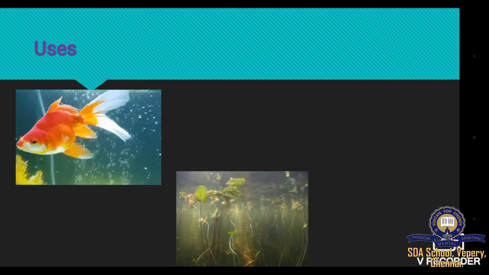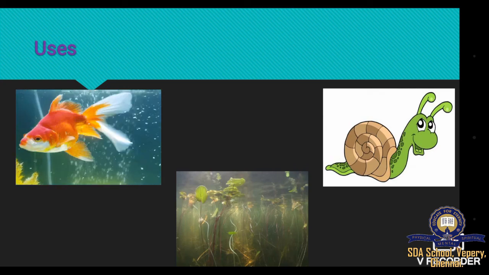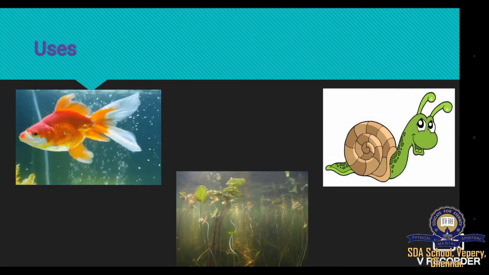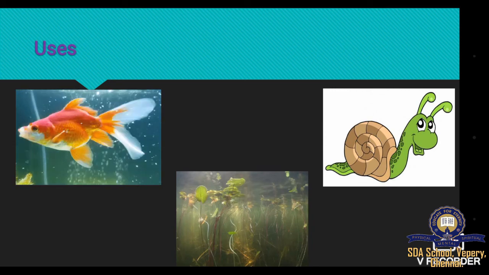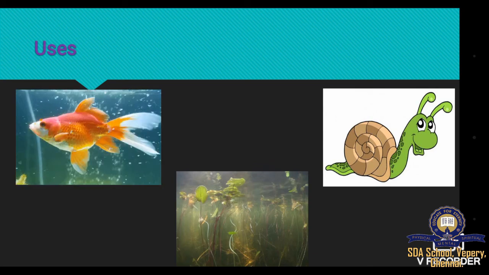Some of the importance of air dissolved in water is that it is used by marine life like fishes for respiration. It is also used by aquatic plants for photosynthesis, which is to prepare their food. It is also used by marine organisms like snails to extract calcium carbonate from calcium bicarbonate to build their shells. So these are the uses of gas dissolved in water.